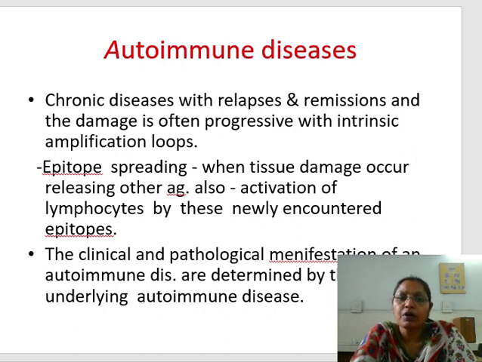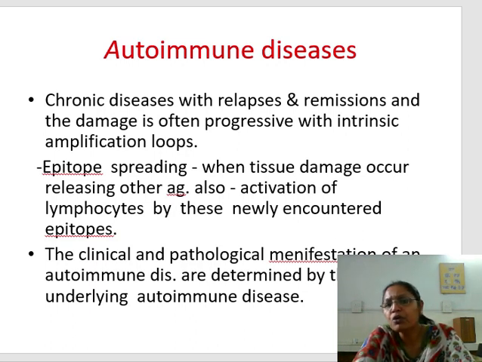Now, autoimmune diseases are actually chronic diseases with multiple relapses and remissions, and there is damage of the tissue which is often progressive, with intrinsic amplification loops. It means there is more and more production of antigen. It is a vicious cycle: more and more injury, more production of the antigen, and more reaction against our cellular antigen.